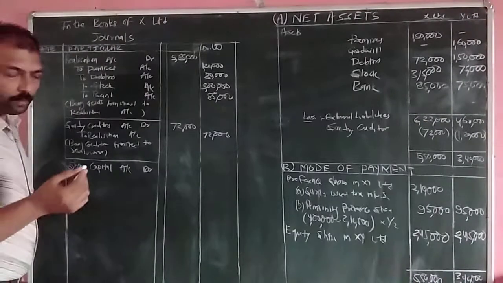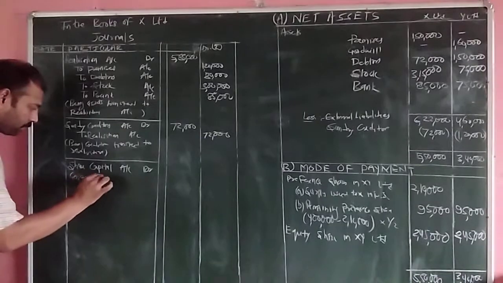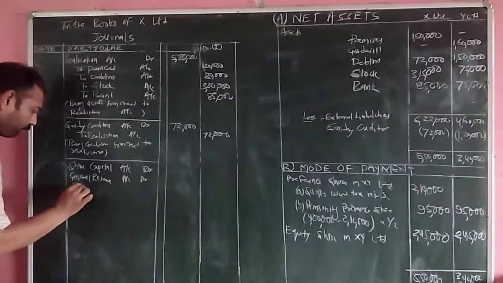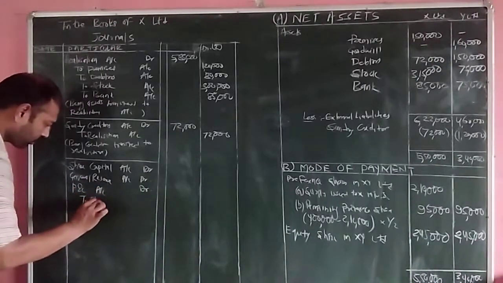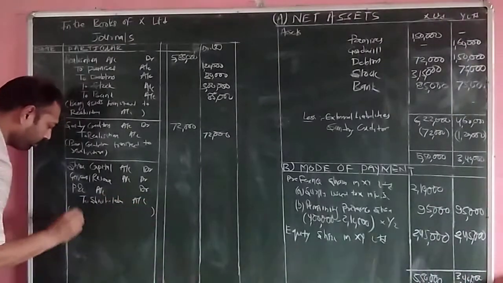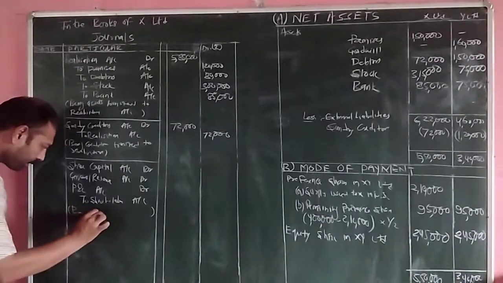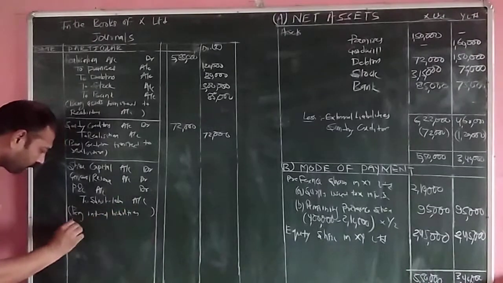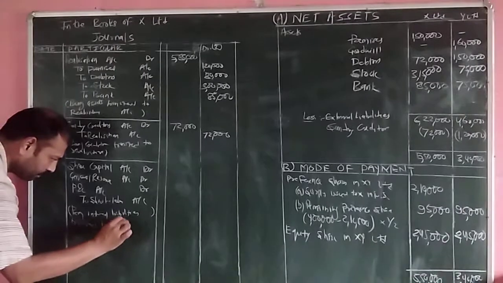Next, it is appearing in the books of general reserve account debit, profit and loss account debit to shareholder account, being payment due to the shareholder, or being internal liabilities transferred to shareholder.